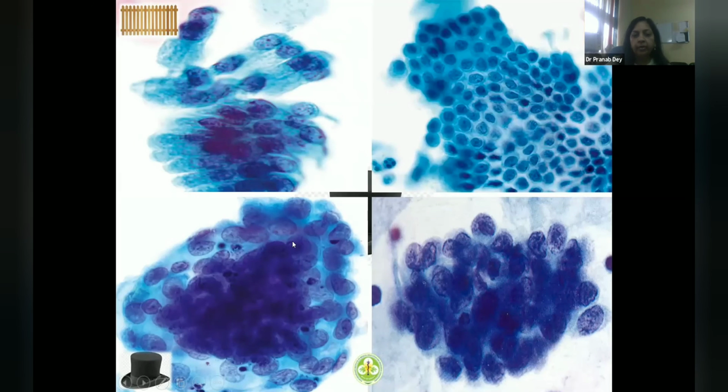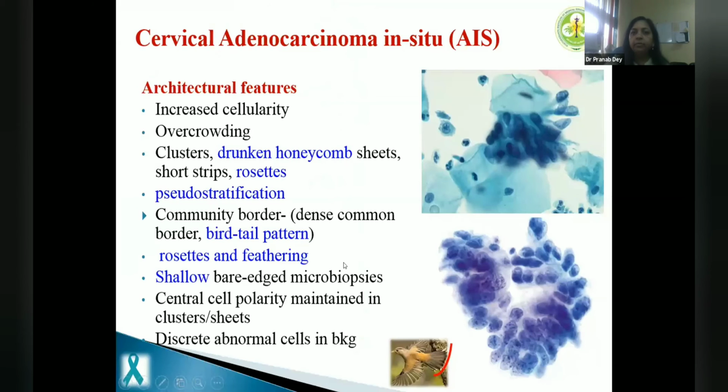This is top hat appearance of endometrials, and you can see the variation in shape. So all cells are looking similar in size, but they are showing this variation in shape. And top hat is like stromal cells surrounded by epithelial cells, which is seen in normal endometrial cells. When it comes to AIS, you see increased cellularity of endocervical cells. And somebody asked that if it is like older female and you see a lot of endocervical cells, do we report? We usually write that a lot of endocervical cells are seen, but if they are benign looking, most of the times they are because of endocervical polyp or erosion.